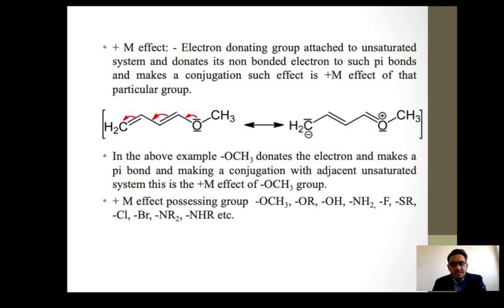OCH3, OR, where R stands for all alkyl groups, OH alcoholic group, NH2 amine group, the non-bonded electrons of fluorine, and SR, the sulfur containing group. Also chlorine, bromine, NR2, NHR. Especially those groups having a non-bonded electron with a conjugated system can show the plus M effect.